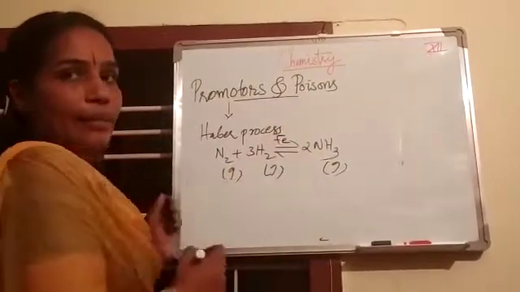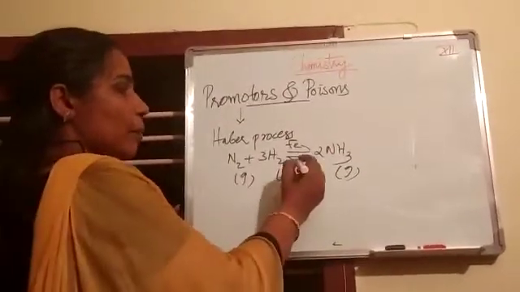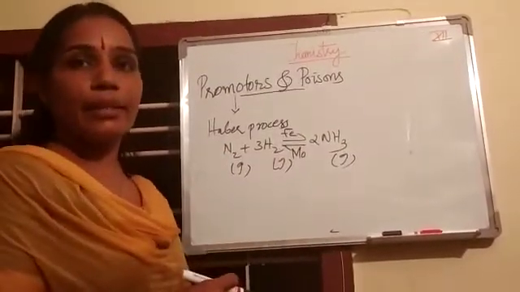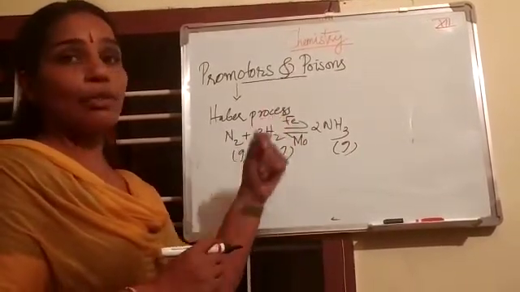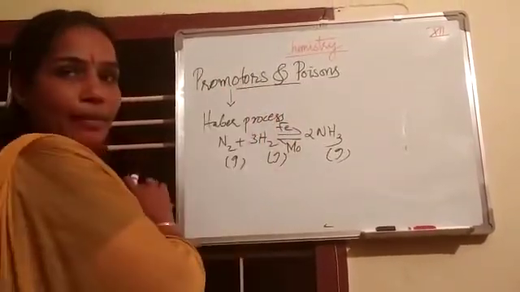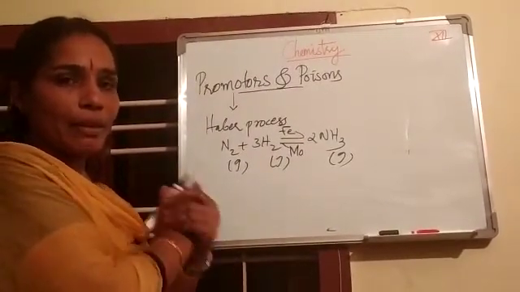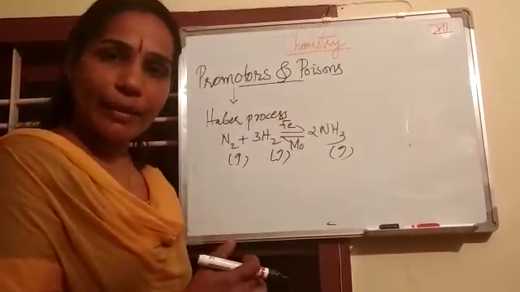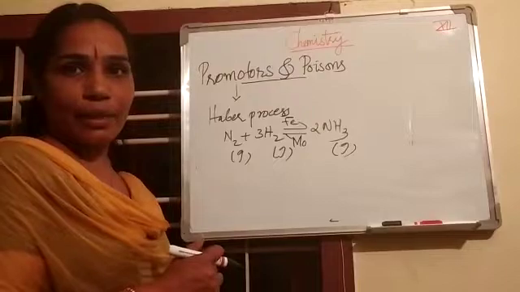In the Haber process, we use iron as the catalyst. That is, iron increases the rate of this reaction. When we add some molybdenum to this reaction mixture, the rate increases again. That is, molybdenum can enhance the ability of the catalyst. So molybdenum is an example of a promoter. What are promoters? The substances which can enhance the activity of a catalyst. What is the activity of a catalyst? It is the ability of a catalyst to decrease or increase the rate.